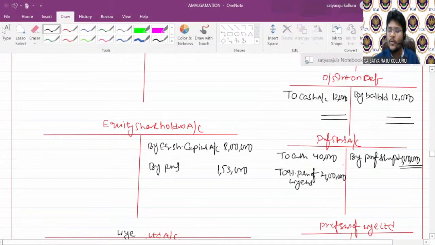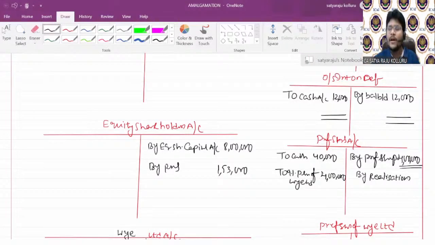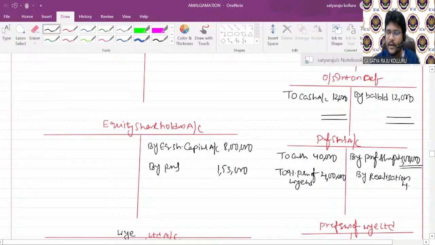That means you are paying excess, so you are getting a loss. Such a loss you need to transfer to realization account. I clearly told that at the time of making settlement to various parties, if you derive any profit or loss, you need to transfer it to realization account always. So here 40,000 needs to be transferred to realization.